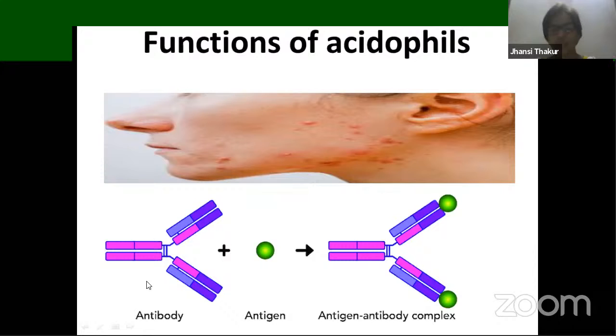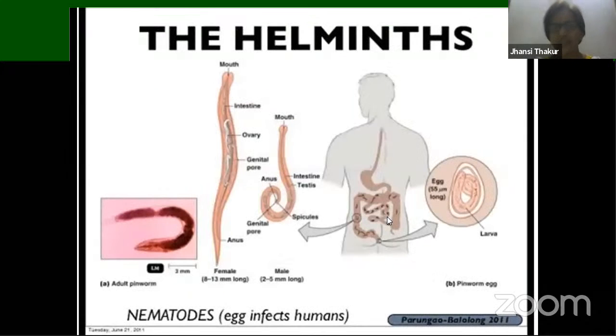Antibodies are proteins which are produced by plasma cells, derived from B lymphocytes. These antibody proteins take up the antigen, which is again a protein found on pathogens, and they form antigen-antibody complexes. All those antigen-antibody complexes are removed by acidophils. So this is another function we can see. They also increase their number.